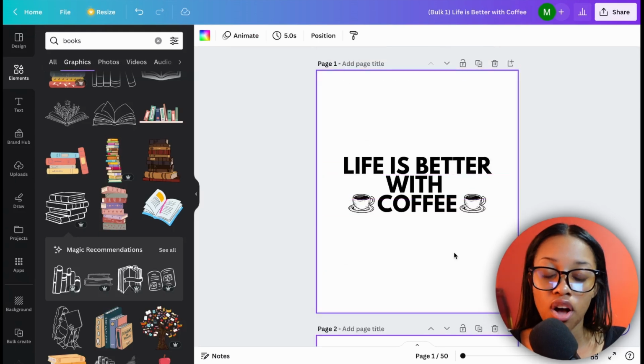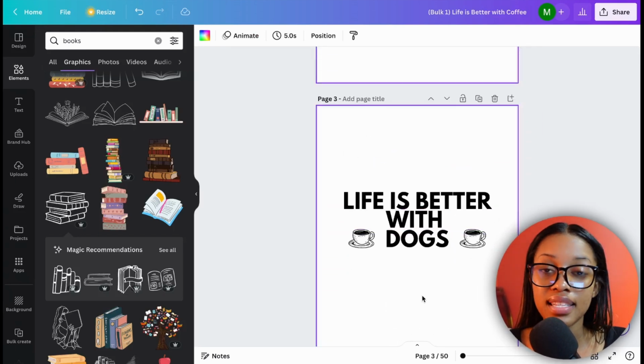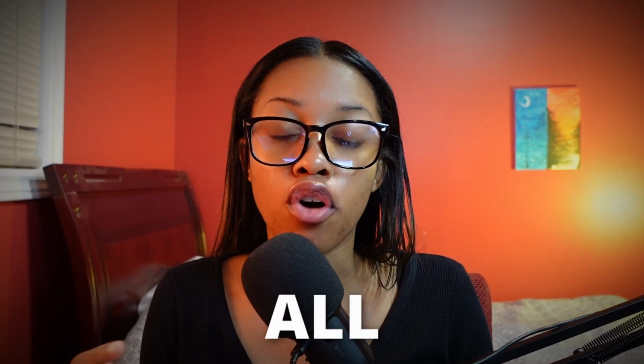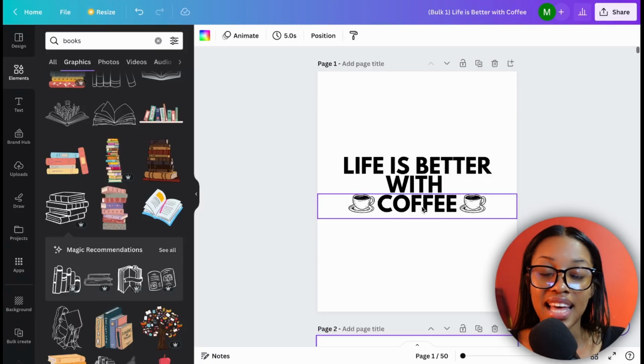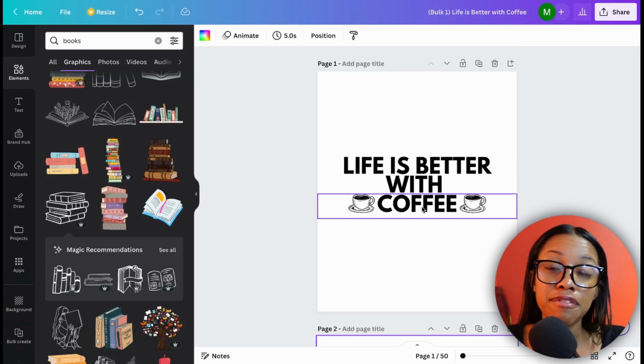So the first one says coffee, the second one says books, the third one says dogs. So you'd go ahead and change the images for all your different designs. But once you've done that, you're complete. You've designed 50 shirts. So now all that's left for you to do is download them.